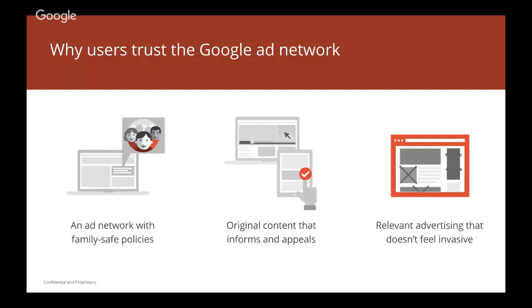And most importantly, why do our users trust the Google Ad Network? As we all know, the Google Ad Network is a family-safe network with family-safe policies, and we make sure that the users are able to see content that is original, informing, and appealing, and is adding a lot of value as well as creating a positive user experience. We also make sure that on the AdMob platform, the ads are placed in such a way that users are clearly able to distinguish between the ad and the content.